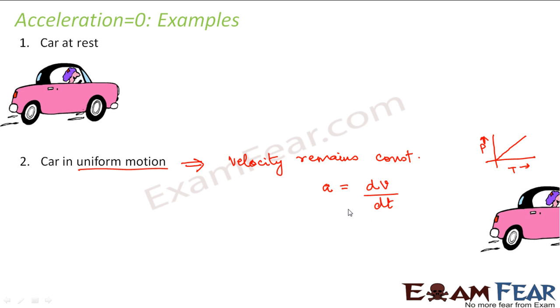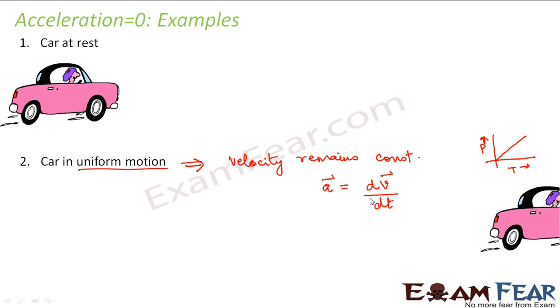I was not much interested to put up this differential equation because you are not yet familiar with d by dt. What is this d by dt? So please do not bother yourself with this because you will study about it when you go to class 11th. In your mathematics, we will talk about differentiation and integration, and there you will get idea about all these things. So whenever we try to find rate of change of something, we write it in this form. Here we want to find out the rate of change of velocity, so we write it as dv by dt.